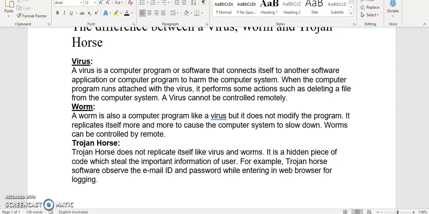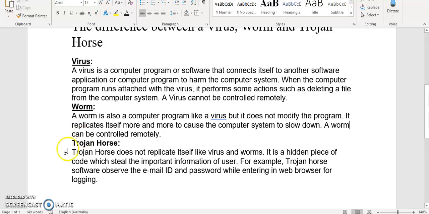Worms can be controlled by remote. So I said before, I will just make this an adverb, remotely. It replicates itself more and more to cause the computer system to slow down. Worms can be controlled remotely. If I want to keep everything very consistent, I will say a worm. Doesn't really matter too much, but let's try and keep everything the same. A worm can be controlled remotely. Okay, very good.